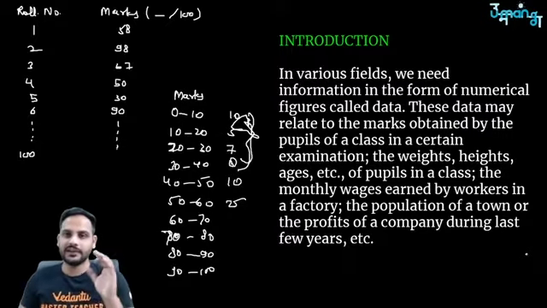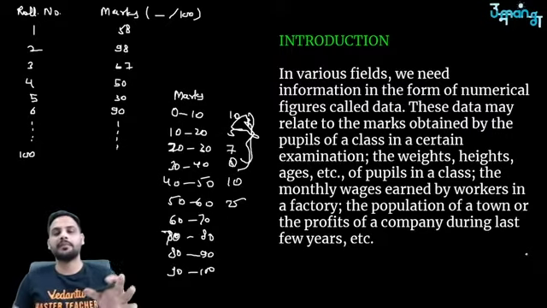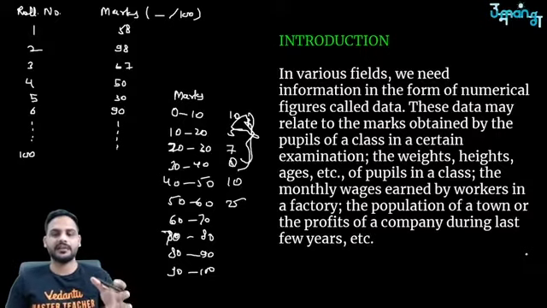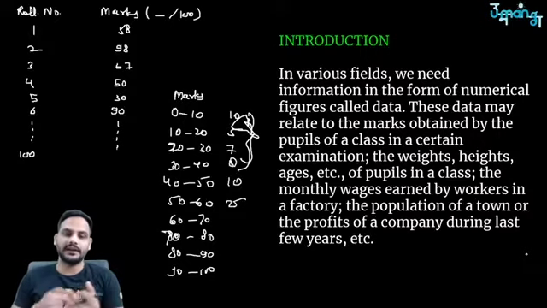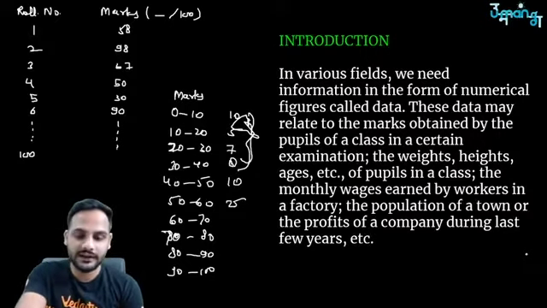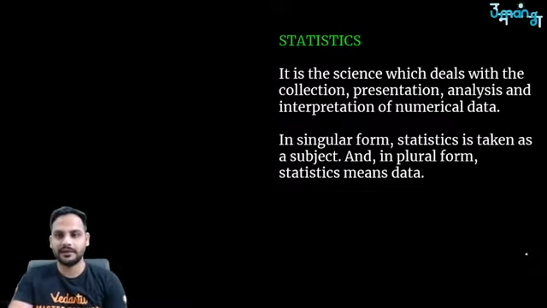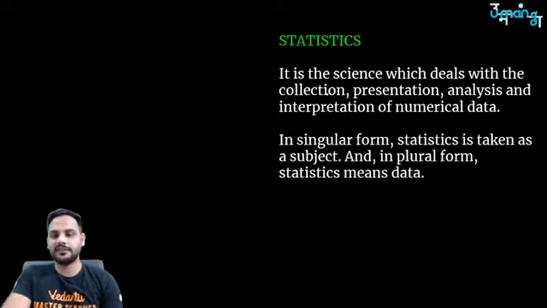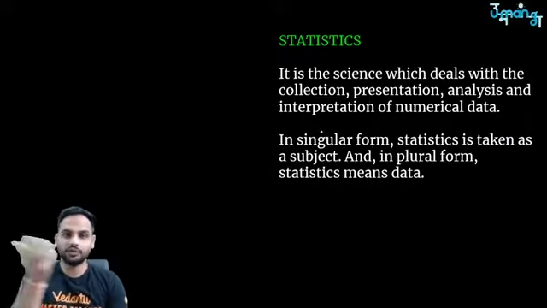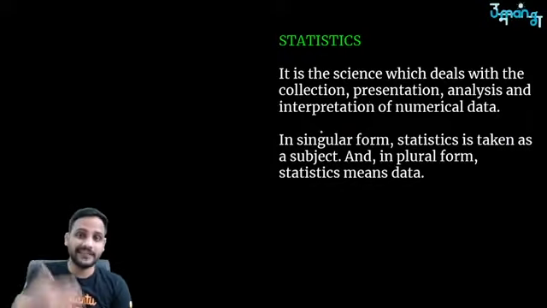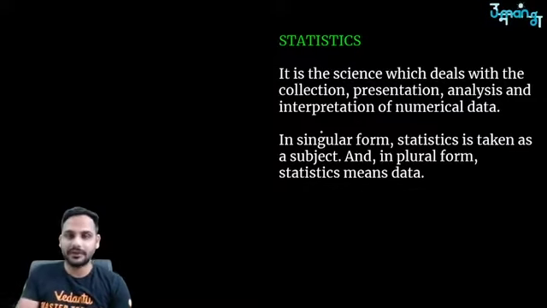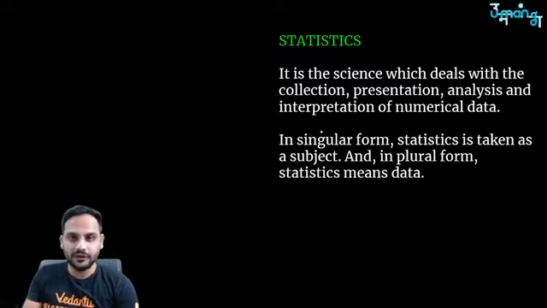So statistics is used to represent the data, and that too, that data in a more systematic manner. Okay, so this is statistics, the science which deals with the collection, presentation, analysis and interpretation of numerical data. You collect the data, present that in different forms. Some forms are pictorial forms, pie charts, bar graphs, some are tabular form.